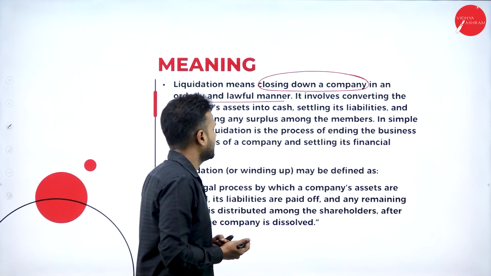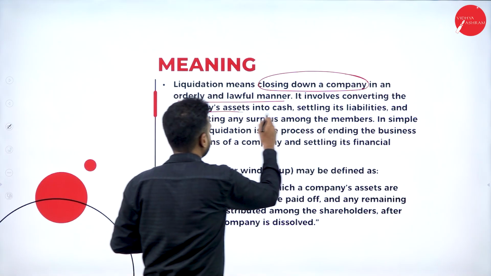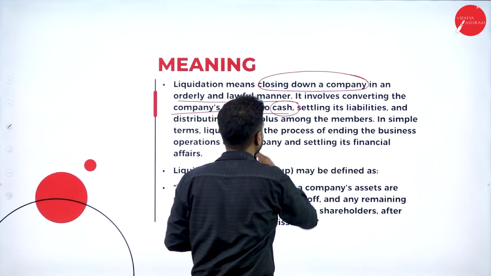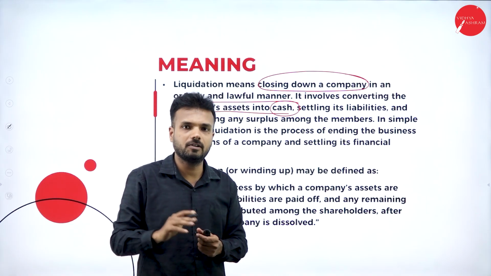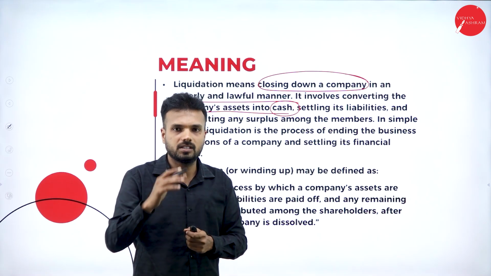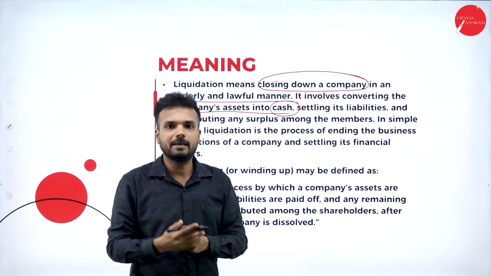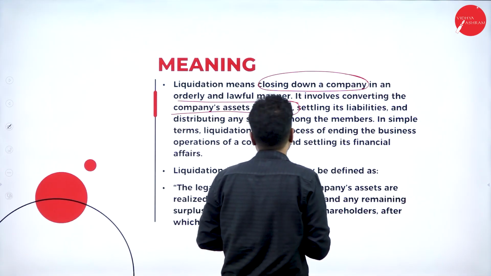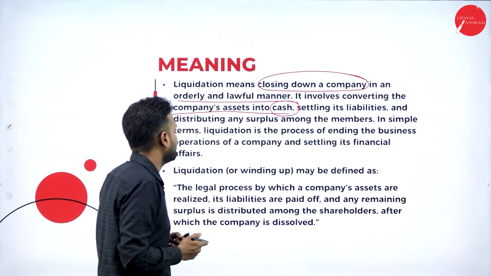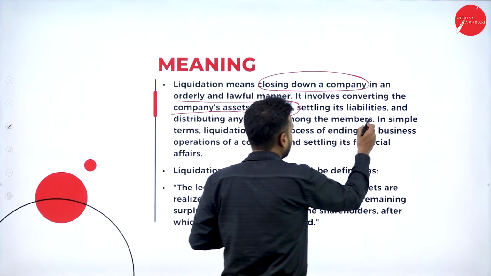It involves converting the company assets into cash. So they are going to convert assets of the company into cash. Movable or immovable property will be converted into cash for the repayment of creditors, settling its liabilities and distributing any surplus among the members.